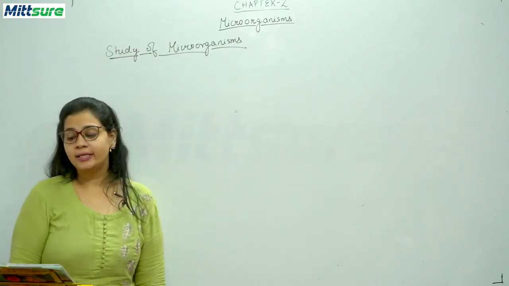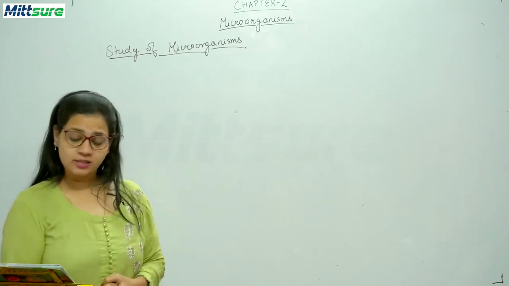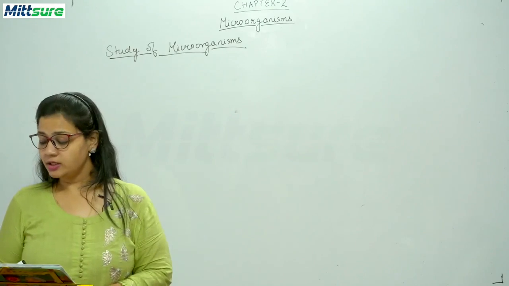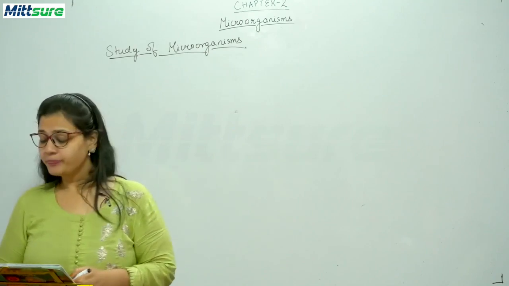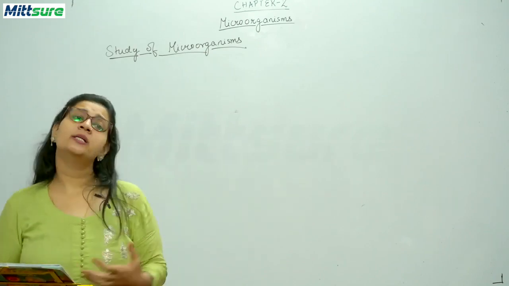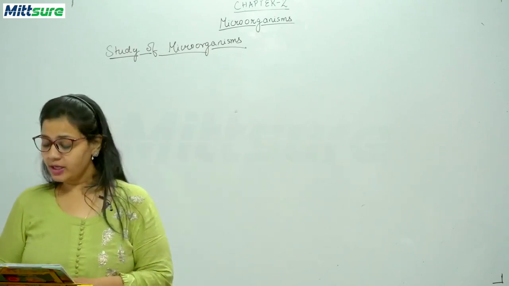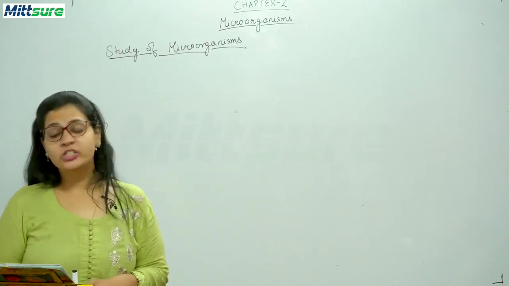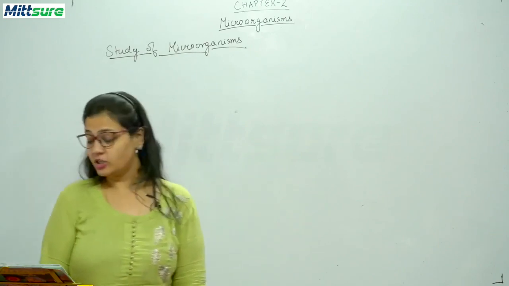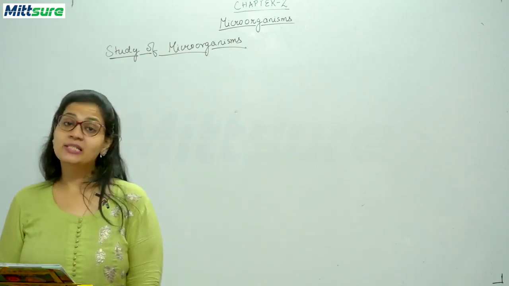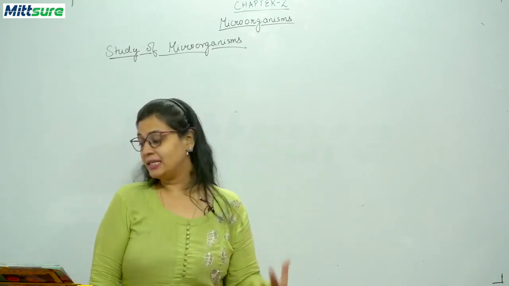Now, there is a next scientist, that is Dmitry Ivanov. He was a Russian scientist and he first discovered viruses in the year 1892. Now, the next scientist which is given in your book is W.M. Stanley, and he first discovered the isolated tobacco mosaic virus in the crystalline form. Okay. Now, the next scientist is Edward Jenner, and Edward Jenner, he played a major role in the formation of vaccination. Next scientist is your Alexander Fleming, and Alexander Fleming, he was known to discover penicillin.